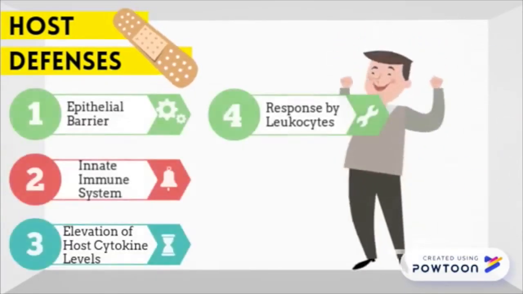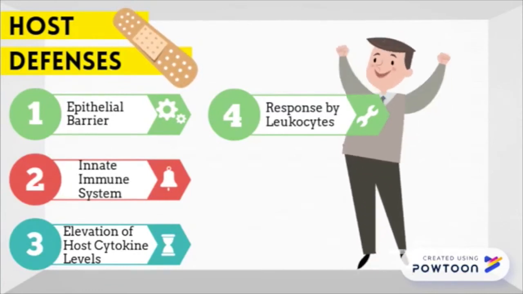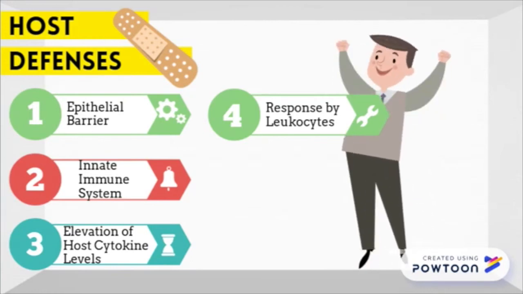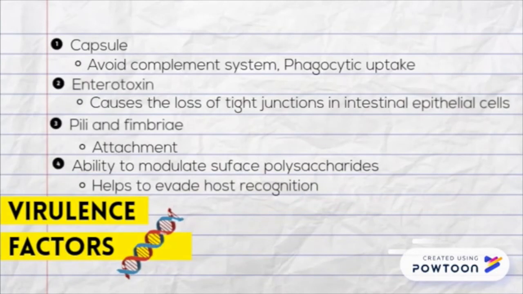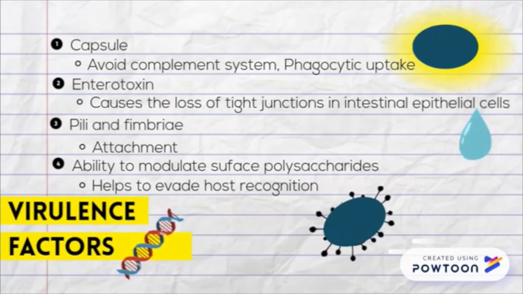Host defenses include our epithelial barrier, innate immune system, elevation of host cytokine levels, and response by leukocytes such as macrophages. Virulence factors of B. fragilis include a capsule which helps it avoid the complement system and phagocytic uptake, enterotoxin which causes the loss of tight junctions in intestinal epithelial cells, pili and fimbriae which help with attachment, and the ability to modulate surface polysaccharide, which helps it evade host recognition.